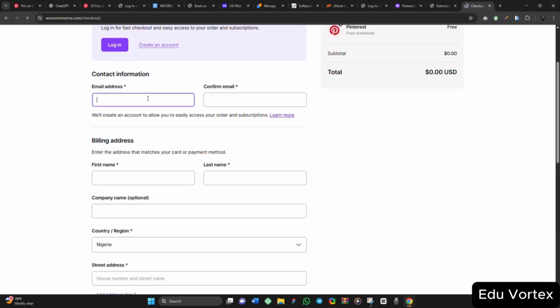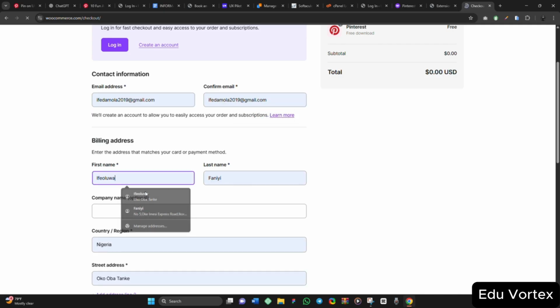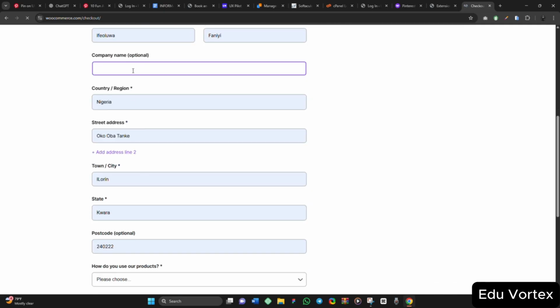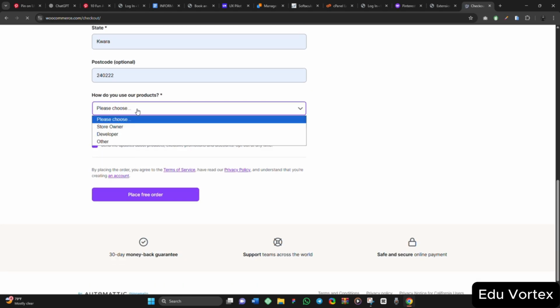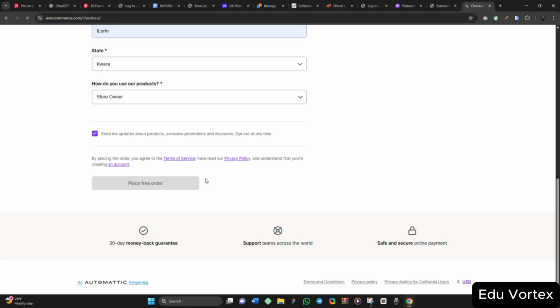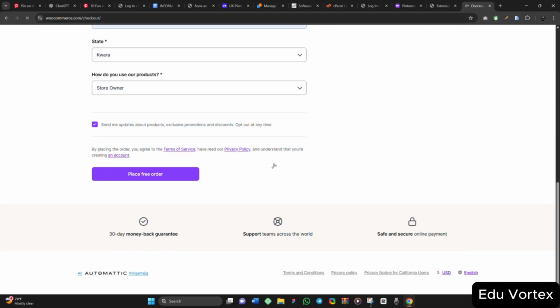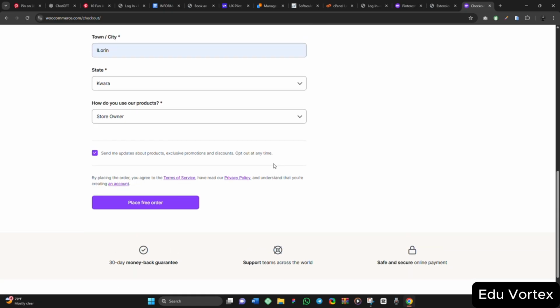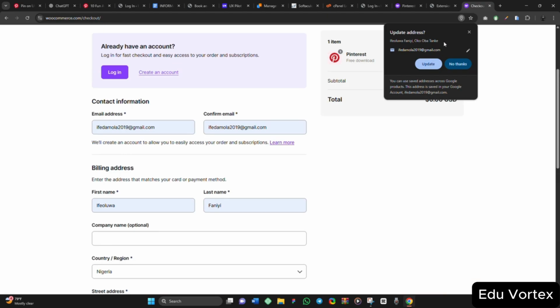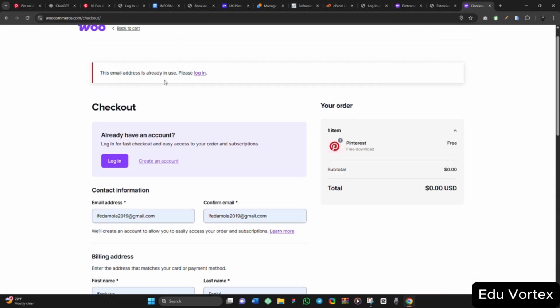It asks me to fill in my details. So I'll try and fill in my details. Optional. Store owner, yes. So I'll click on place free order. I have clicked on place free order. I think they are going to send the product. The email is already in use. Okay, let me log in.